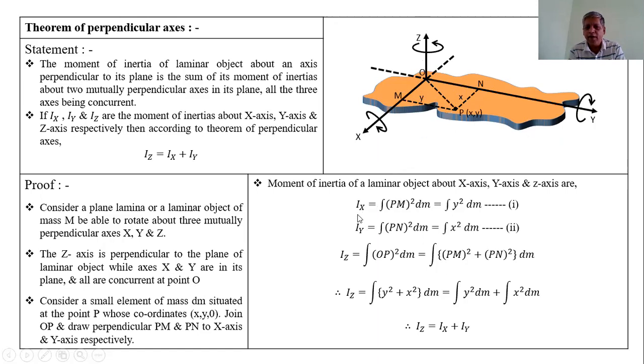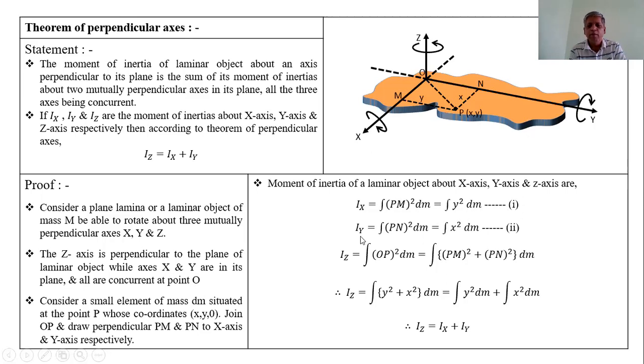Therefore, Ix is equal to integration of PM square into dm, and that is equal to integration of y square dm, since PM is equal to y. This is equation number 1.